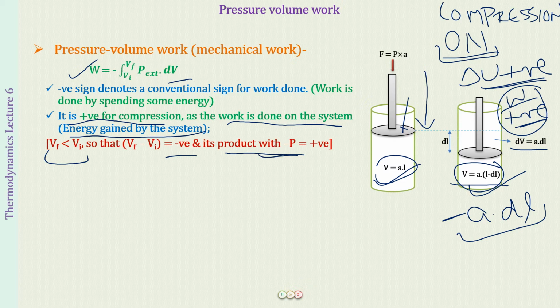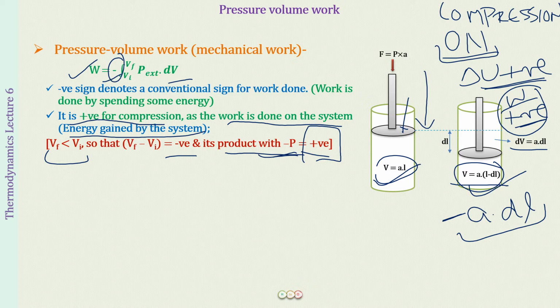If you multiply this with minus P, well, minus into minus is going to become positive. Therefore, work will become positive. If we did not put this negative sign over here, it would have been negative work done, and then you could not go in accordance with the sign convention. That is why we have put this negative sign over here.